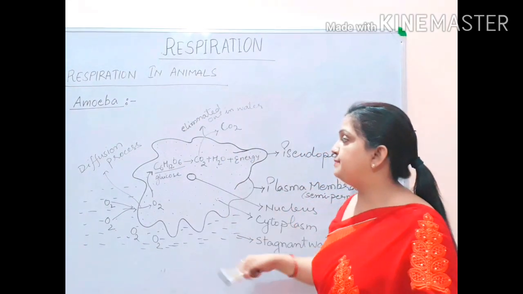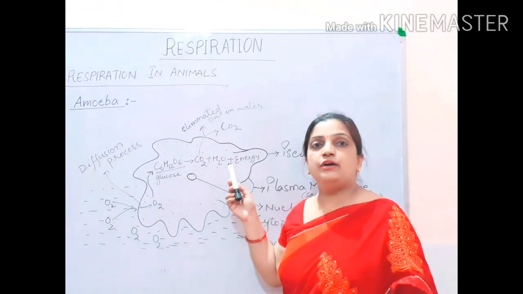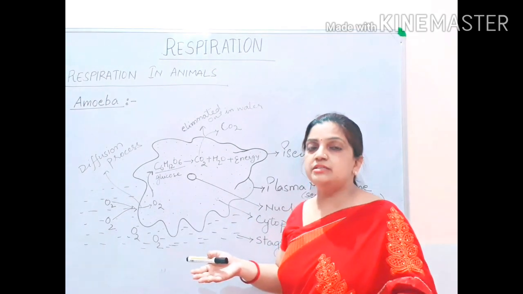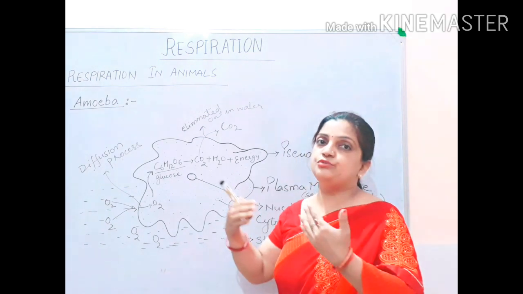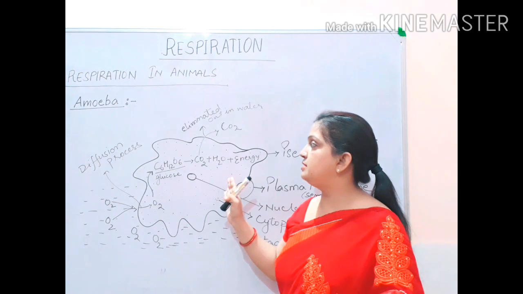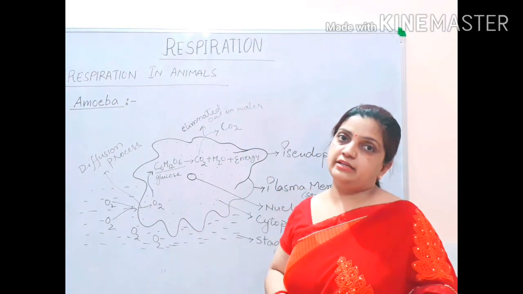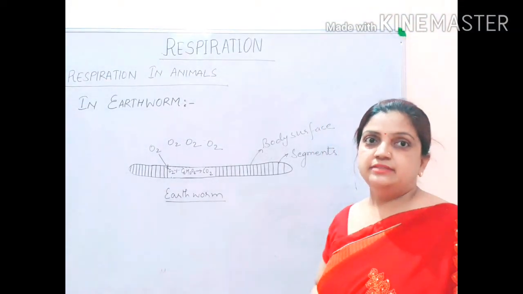So here, after oxidation, the carbon dioxide concentration inside the body increases. As a process of diffusion, we know that CO2 will move from the region of higher concentration to the region of lower concentration. So CO2 from the inner part of the body will move out into the atmosphere, that is water. Now children, we are going to take a second example, respiration in the case of earthworm.